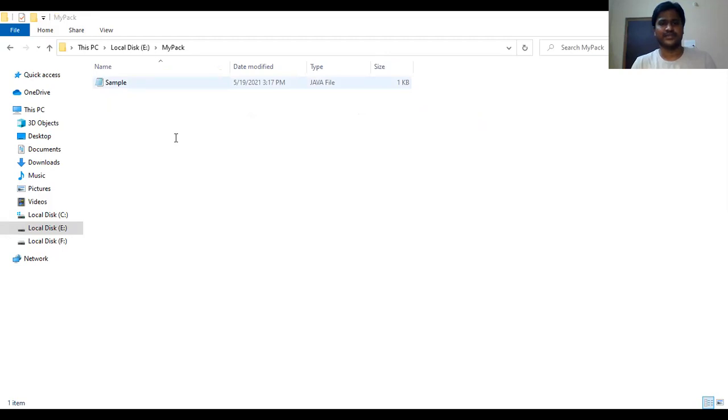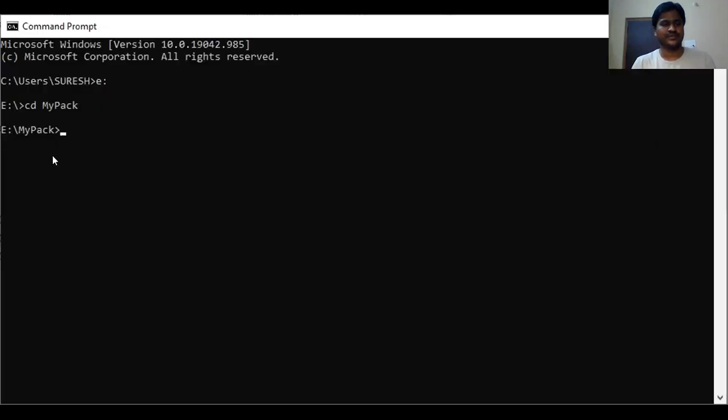Got it? Next one. Coming to the command prompt. If you observe, I have switched to the current directory called mypack. Right? So here I'm trying to compile that file: javac space sample dot java.